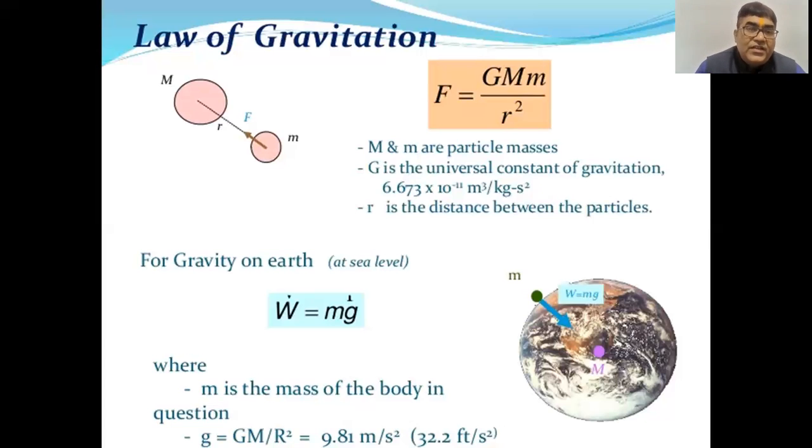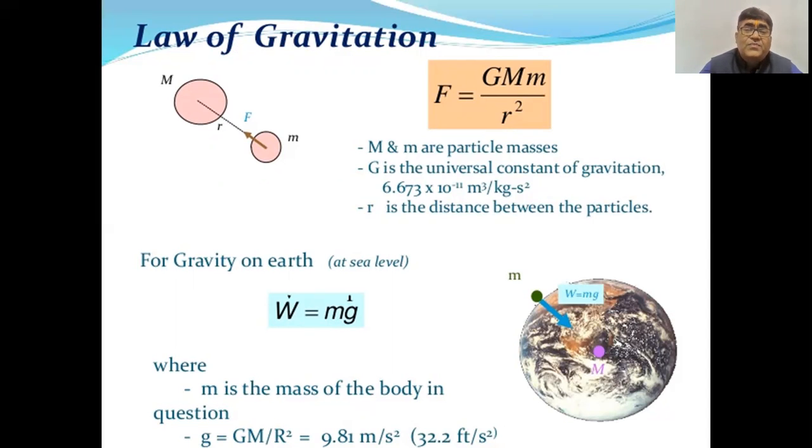The law of gravitation states that if there are two masses, one big mass capital M and one small mass small m, and the center-to-center distance between both masses is small r, there is a force exerted between both masses, which can be calculated by the formula F, the force of attraction between both masses, equals G into M into m upon r square.